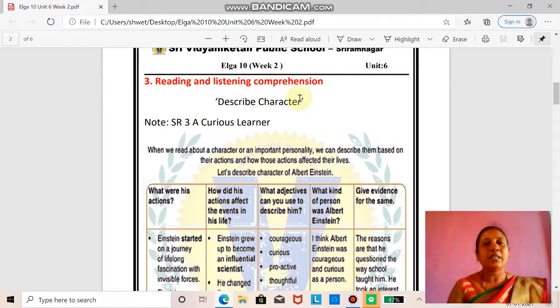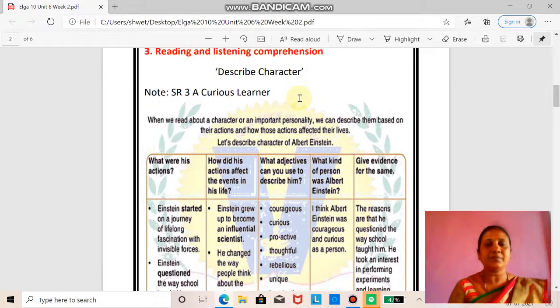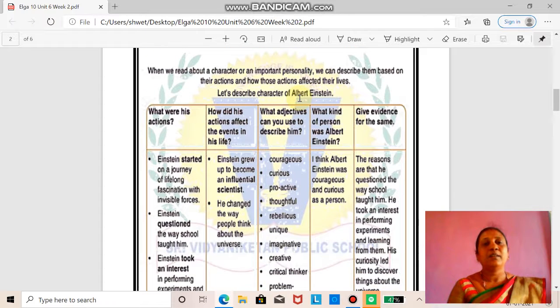Now let me explain how to describe the character. To describe the character, we will follow the table.